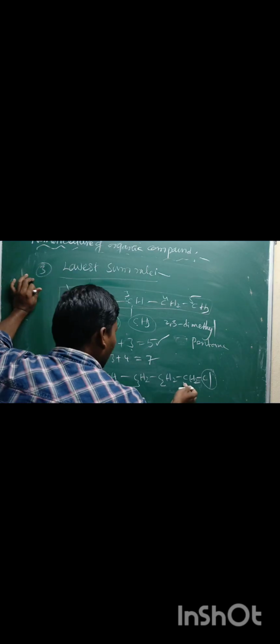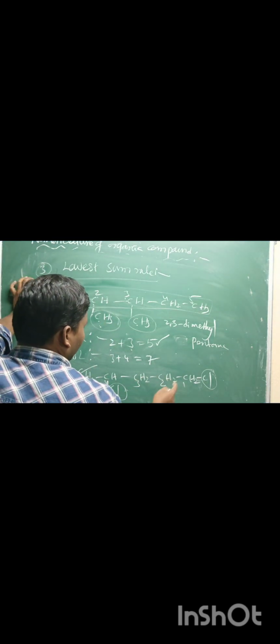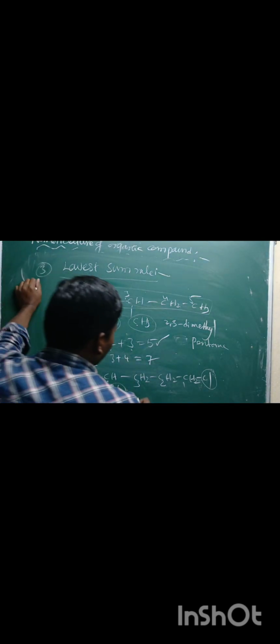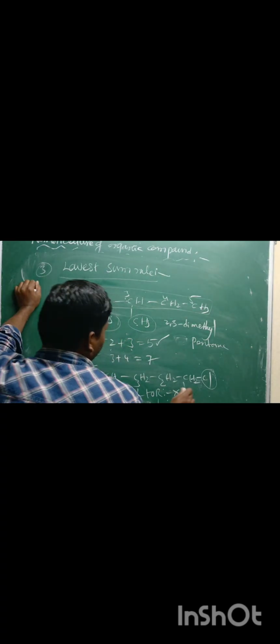That time we can use the lowest sum rule. 1 plus 4, versus 1, 2, 3, 4, 5, that means 2 plus 5. Always right to left numbering is correct, left to right numbering is not correct. Okay, this is information about the lowest sum rule for similar kinds of substituents.